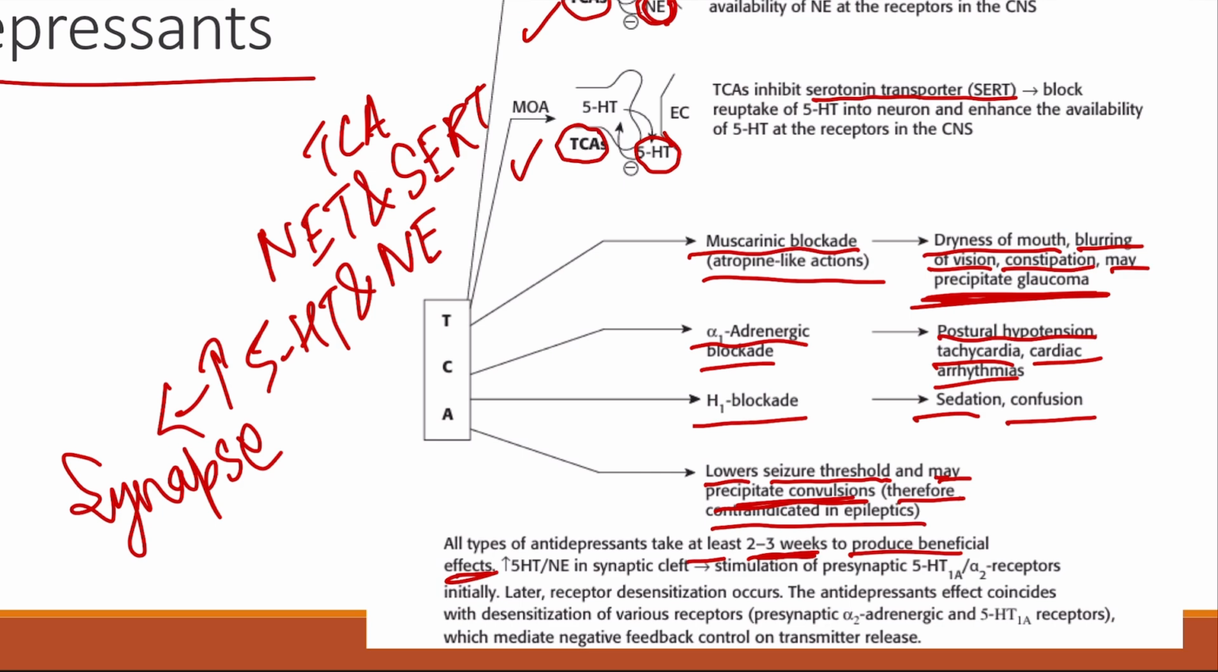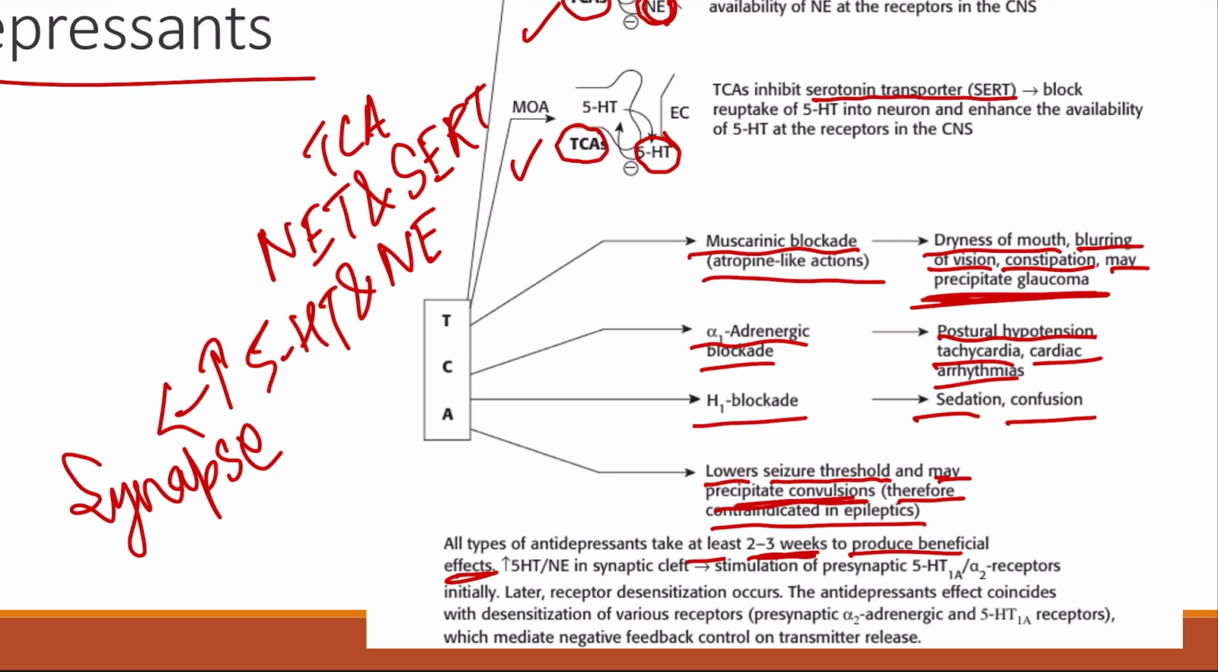So this is about the tricyclic antidepressants and how they act. First, they will cause an increase in the levels of norepinephrine in the synapse. They can also cause an increase in the levels of serotonin in the synapse, and they will cause side effects by causing muscarinic blockade, and it will show atropine-like action.